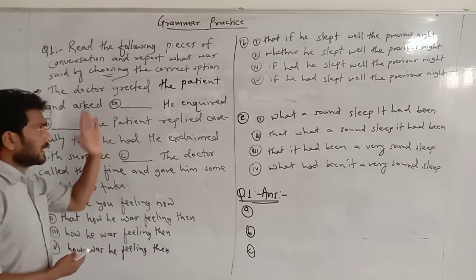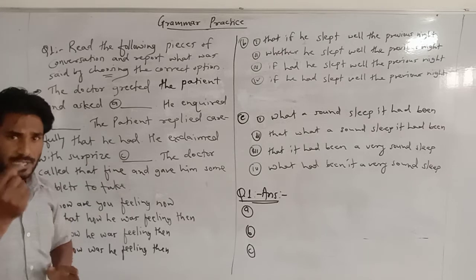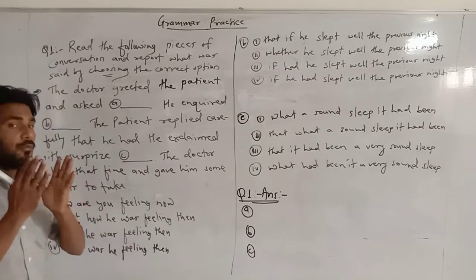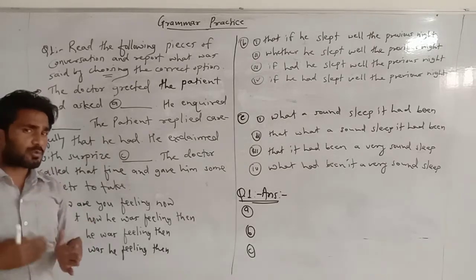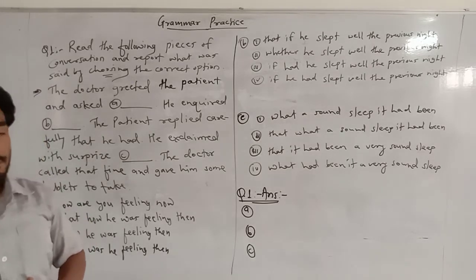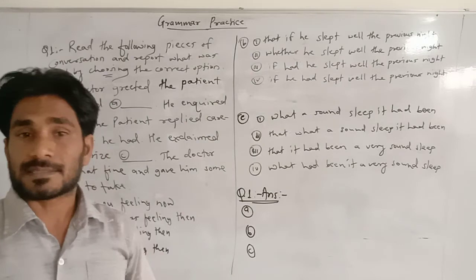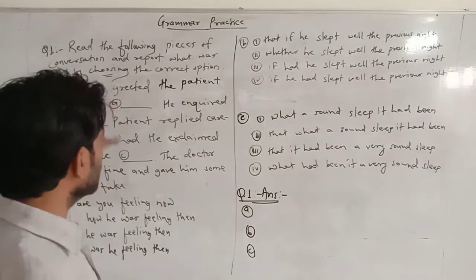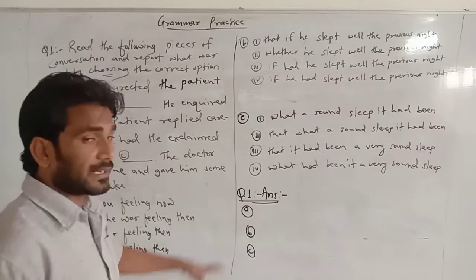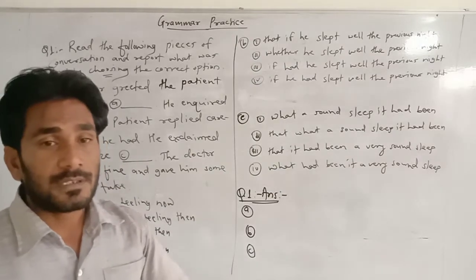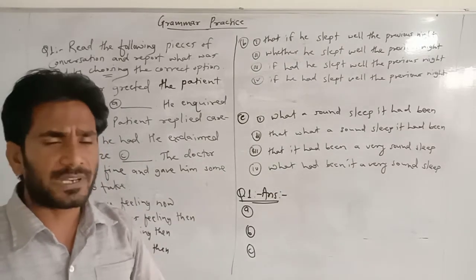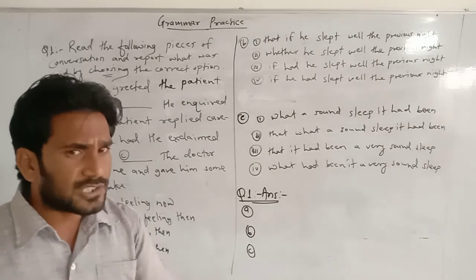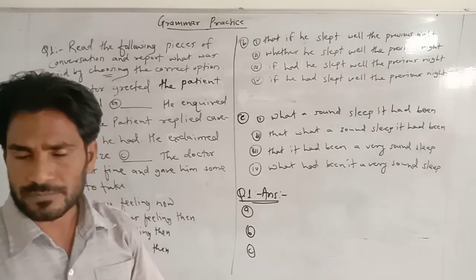Now read the passage or the piece of conversation again to confirm what the answer will be, and remember the rules taught in the class. By reading the piece of conversation we can understand this is about direct and indirect speech, and as you know better, indirect speech is asked in the board examination.